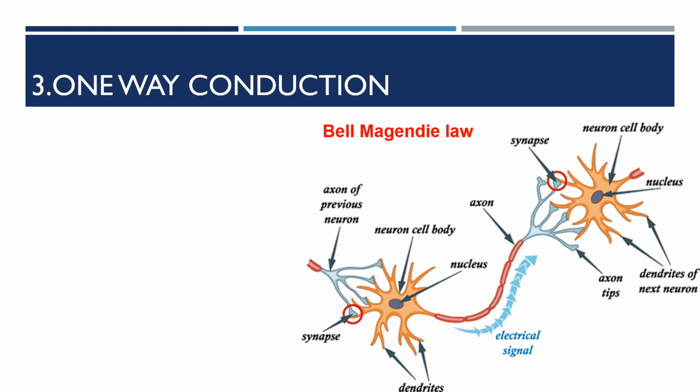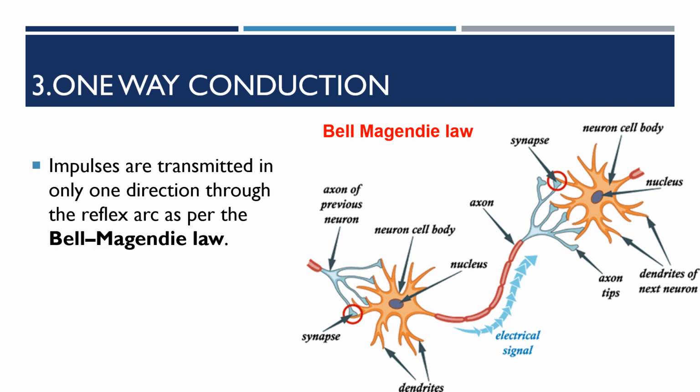Forward conduction. During any reflex activity, the reflexes act in only one way. The impulses are transmitted in only one direction through the reflex arc. This is as per the Bell-Magendie law.